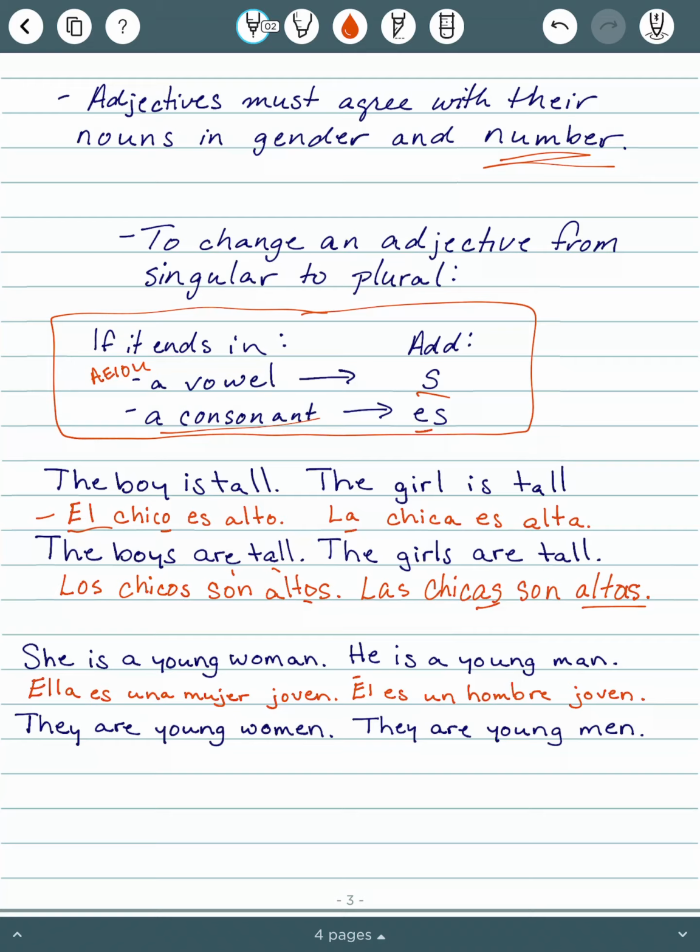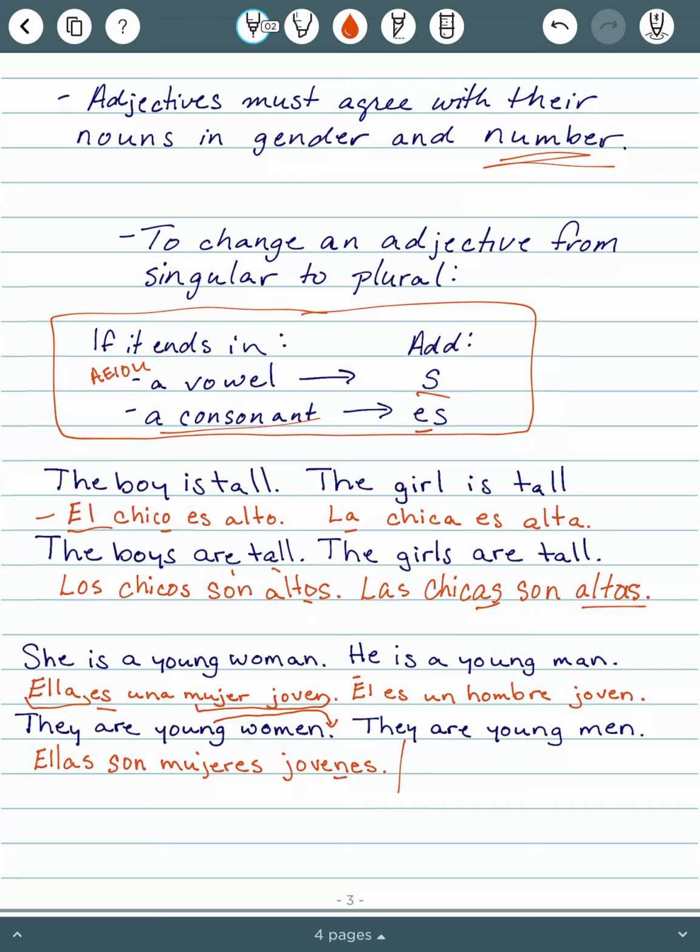All right, next two examples. She is a young woman. We're going to change that to they are young women. So pronouns are important. Ella is she. To change that to they, it will be ellas. Change is to are, so es to son. Young women, again, we are going to put young after women, just like we did here. So mujer ends in a consonant. So to make it women, we will add an es. And then joven also needs to be plural. So we will add an es there because N is a consonant.